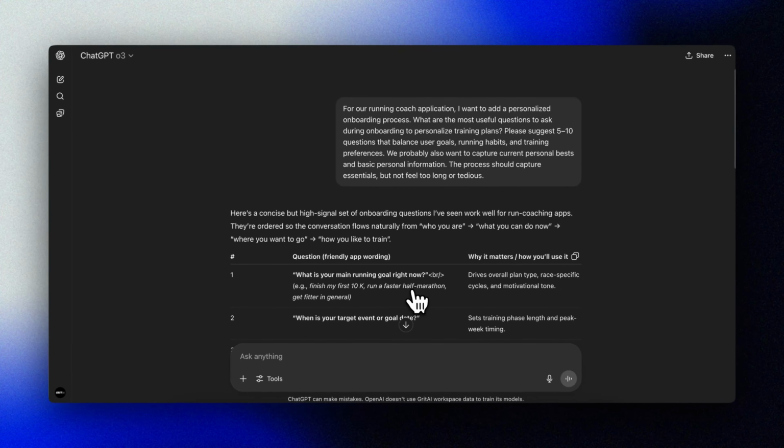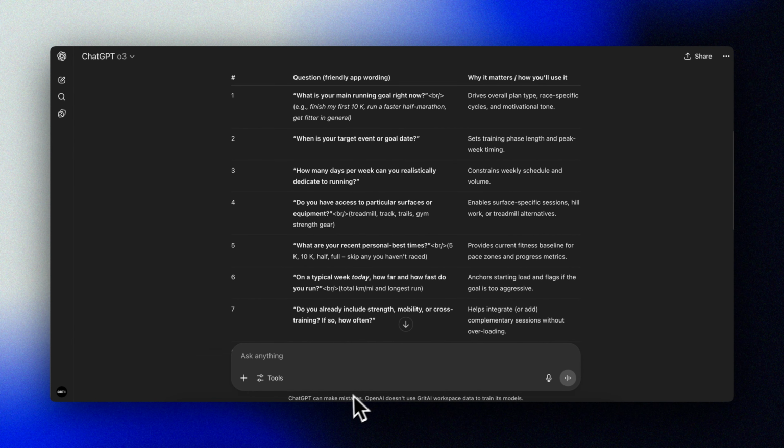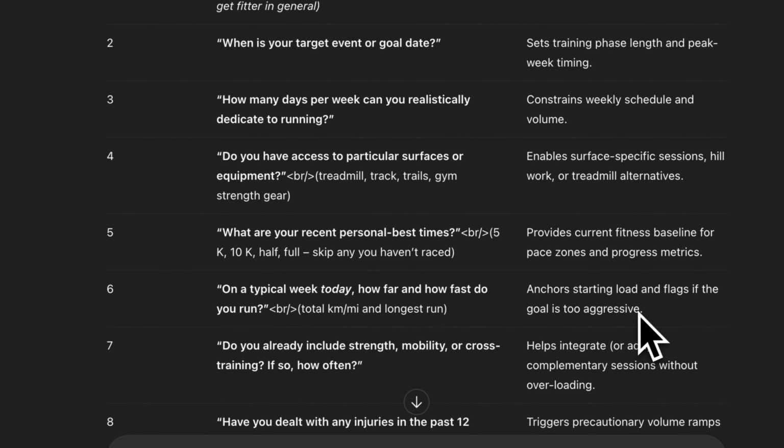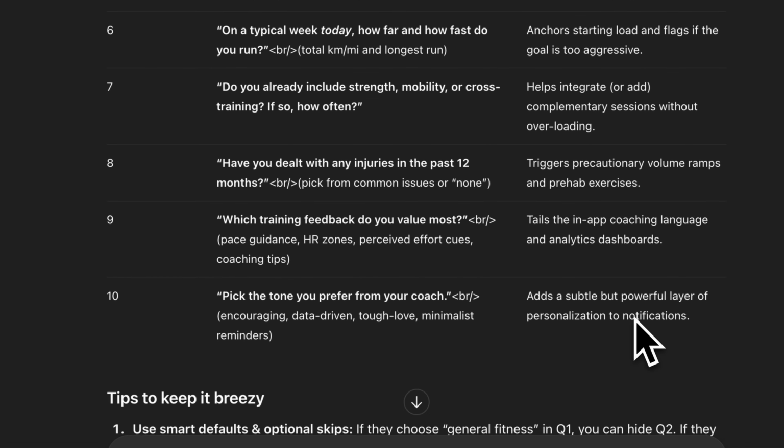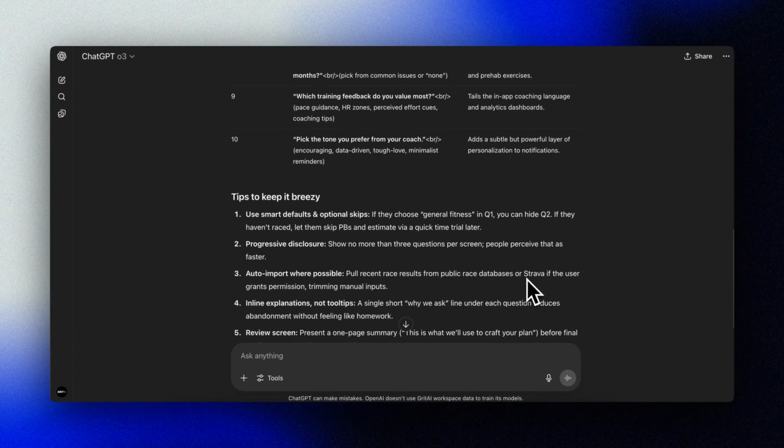A pro tip here is to not just use the answers, but to refine and remix them to match your audience and the flow that you're aiming for. We'll take the best of these and use them to build our onboarding form.